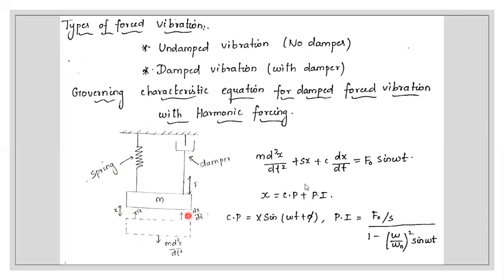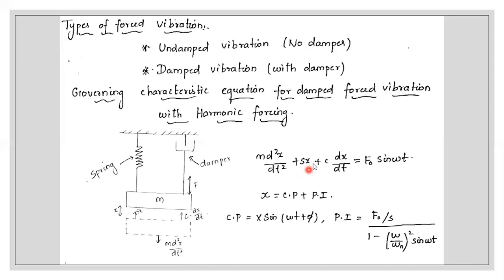So actually, this is the external force. F naught sine omega t is the external force which we are applying on it, and this F naught is the static force, and this omega is the angular velocity of the periodic disturbing force. Downwards we will be getting an accelerating force, that is m d square x by dt square. This will be an accelerating force, and S x. S means stiffness and x means displacement or deflection.